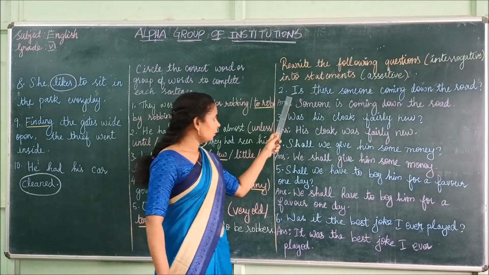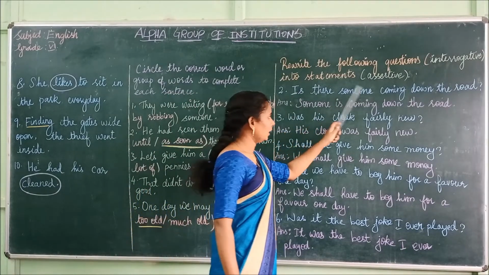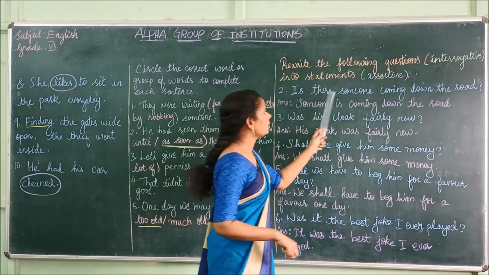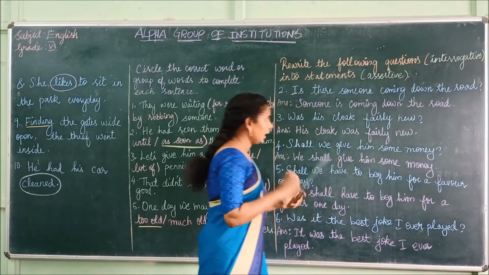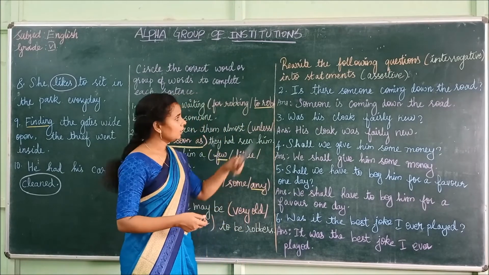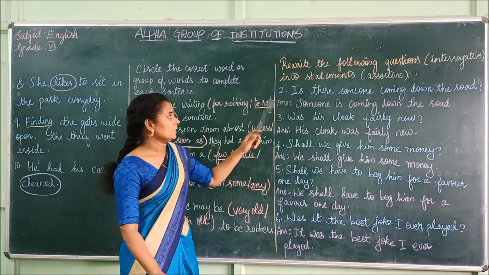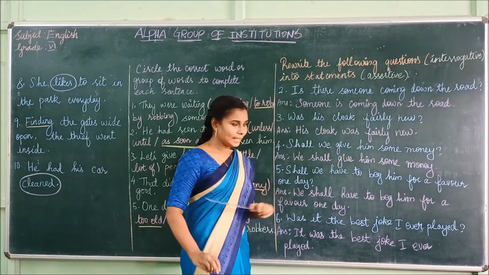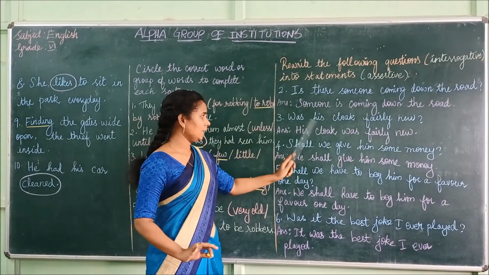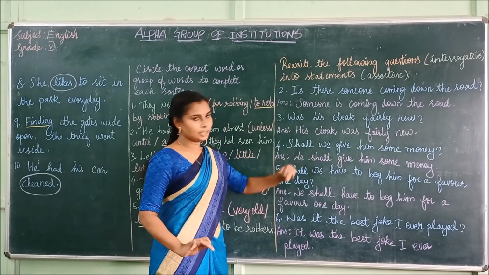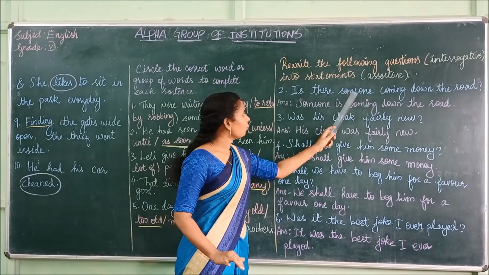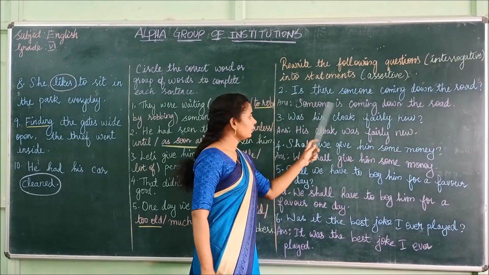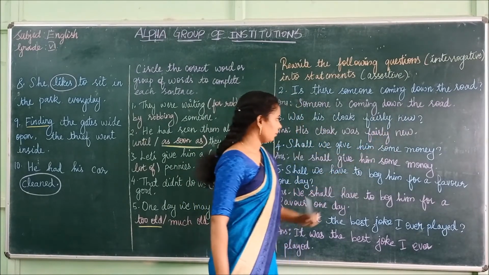So first one, is there someone coming down the road? So here it's a question. Is there someone coming down the road? And how do we change it into the statement? Someone is coming down the road. So you should not add anything. You have to change the question into the statement form. So someone is coming down the road.